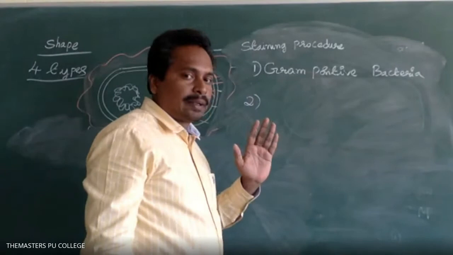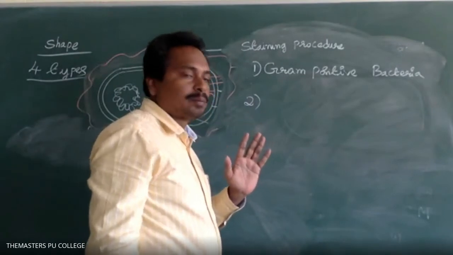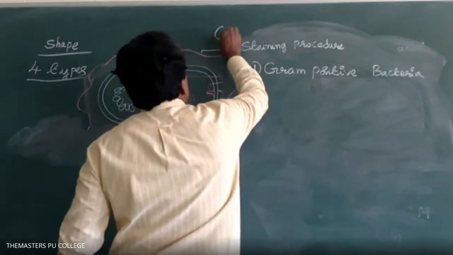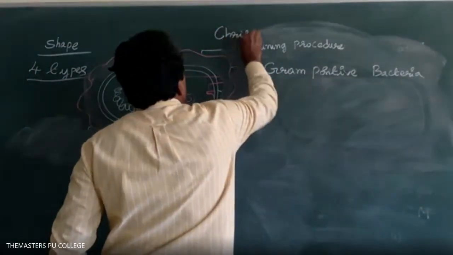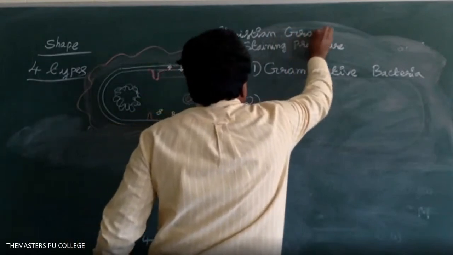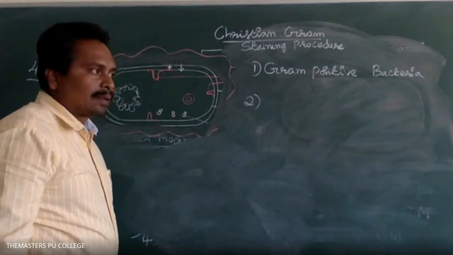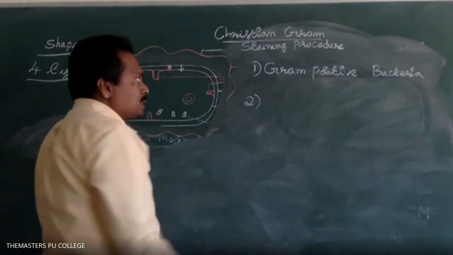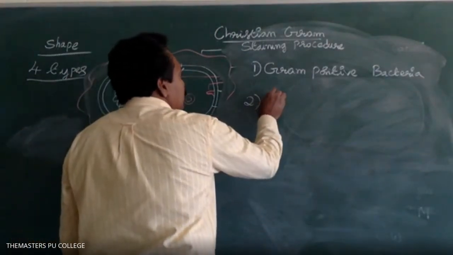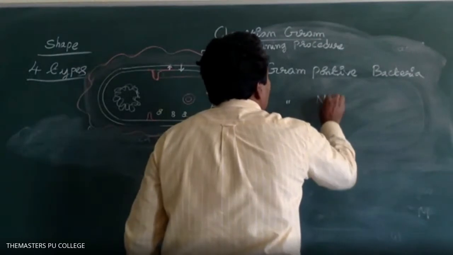The staining technique was proposed by Christian Gram. How many types of bacteria are there based on the staining procedure? 2 types. What are they? Gram positive and gram negative.